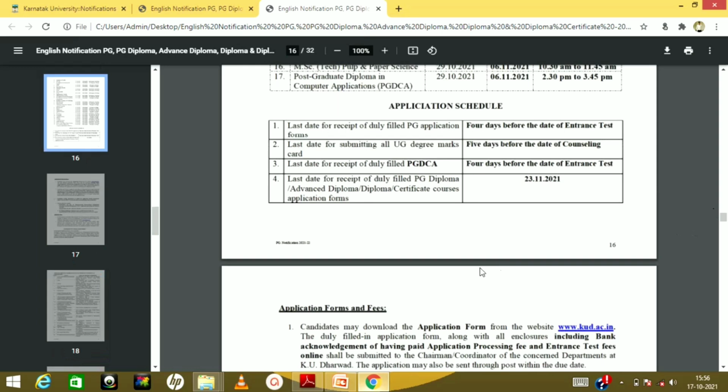And about your marks card, they say that you can give your marks card 5 days before the date of counseling. So you can write your exam. Once the university gives the result, you can take the net copy of that. You can get it signed by the authorities, and then you can submit it to the department at least 5 days before the date of counseling. The counseling date will be announced once you write the PGET entrance exam.